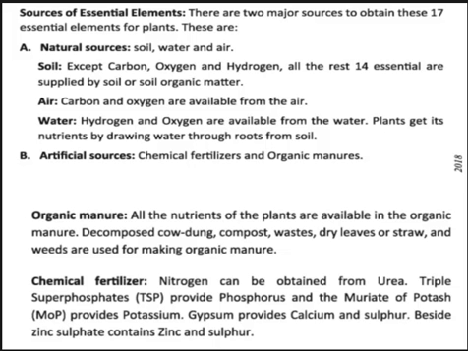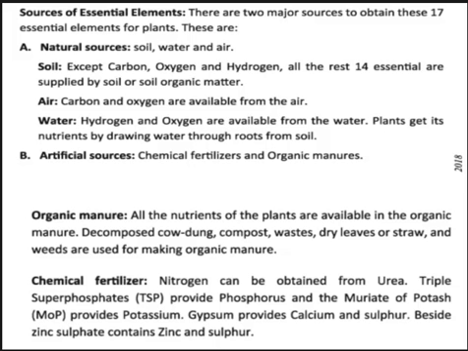Manure means animal excrement or cow dung, especially that of commonly domestic farm animals when used as a fertilizer. All the nutrients of plants are available in organic manures. Decomposed cow dung, compost, waste, and raw leaves, straw and weeds are used for making organic manure. All 17 essential nutrient elements of the plants are available in organic manure.